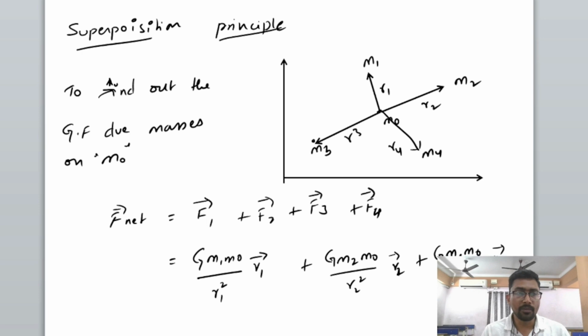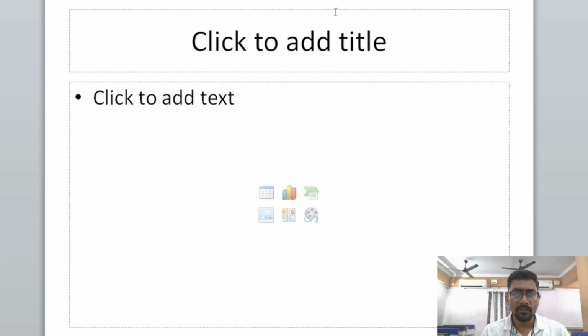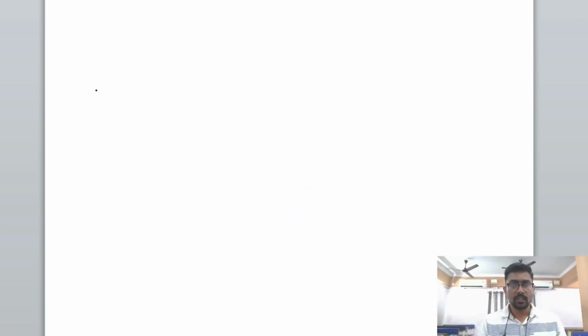In this gravitational force, the next very important topic we have to understand here is the limitations of the gravitational law.